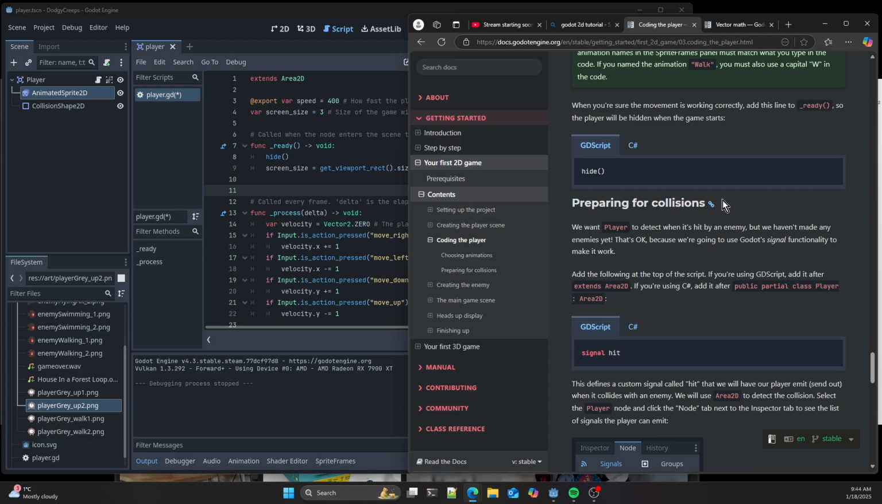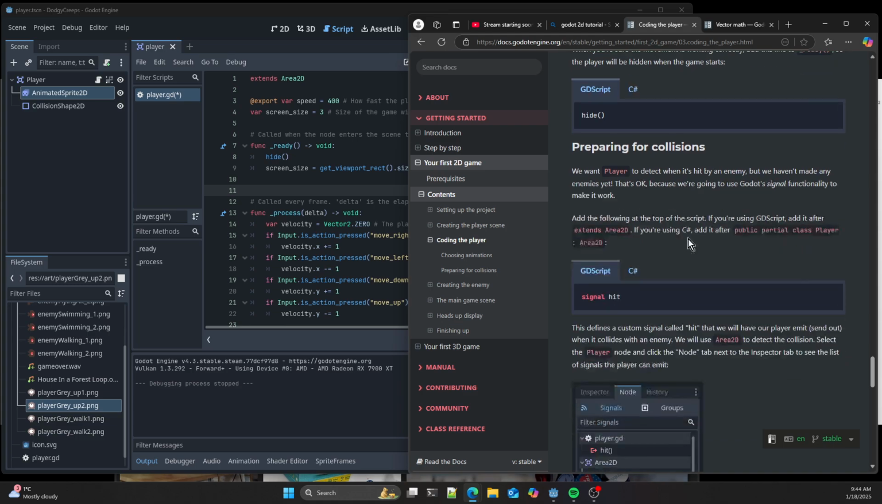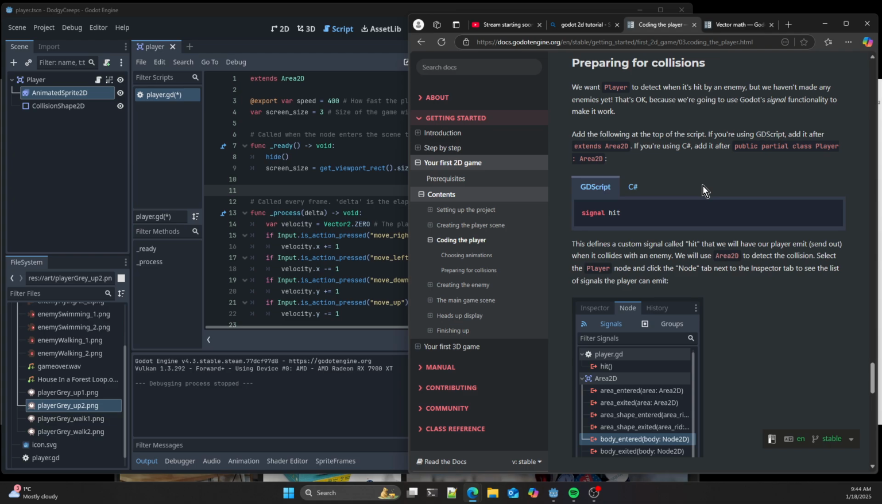Right. Collision. We want the player to detect when it's hit by an enemy, but we haven't made any enemies yet. That's okay. We're going to use the signal functionality to make it work. I don't think we mentioned these in the last video, so it's okay. We'll go through them as we need to.